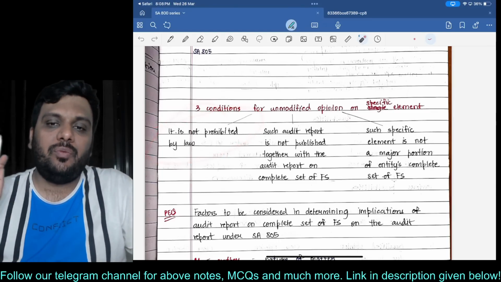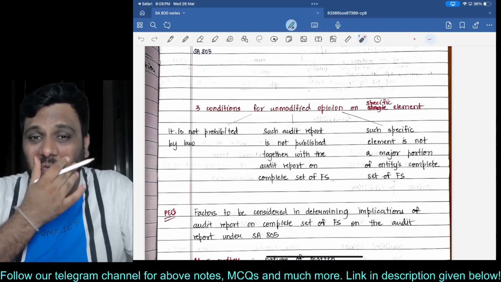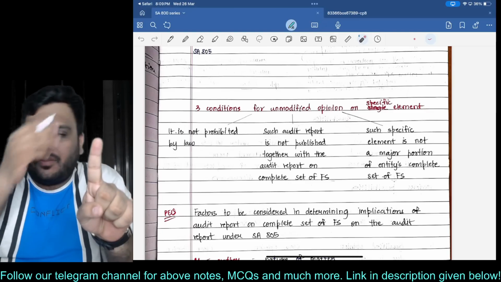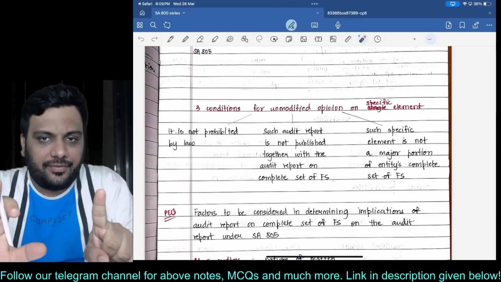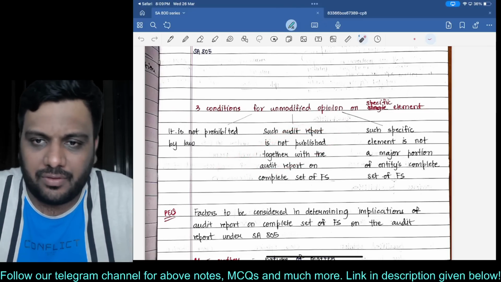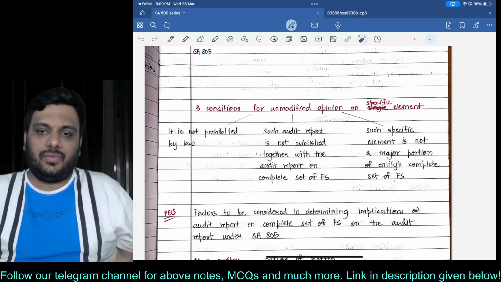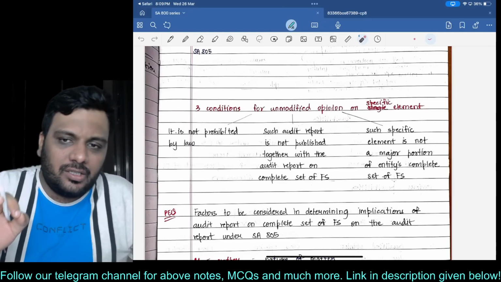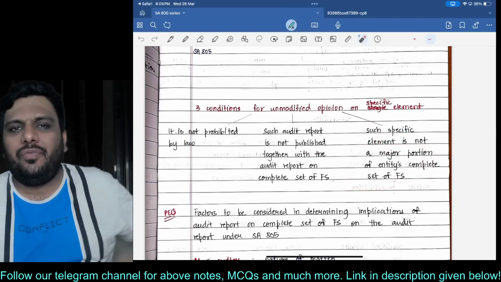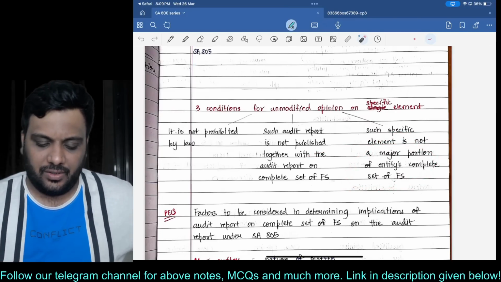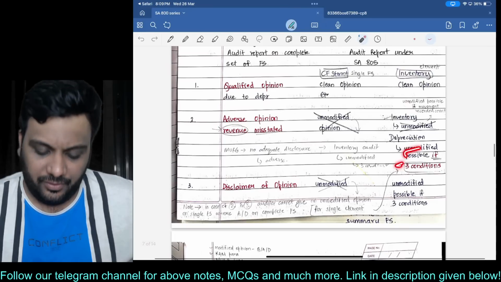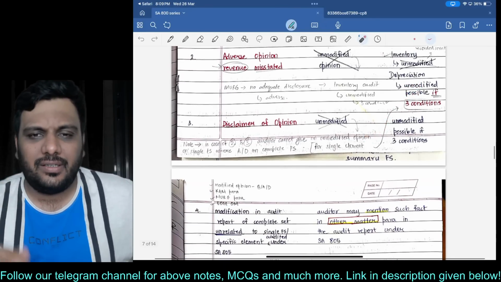First of all, it should not be prohibited by law. Second, both the audit reports, on the complete set of FS and on the specific element, should not be published together. Third, such specific element should not be a major portion of the entity's complete set of financial statements, which is obvious. So those are the three conditions. Please be very careful. These are some notes with pencil that a student has written on his own.